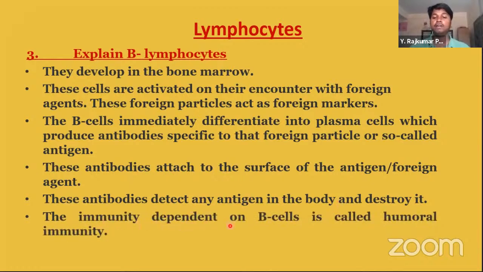The immunity dependent on B cells is called humoral immunity. See, the B cells are also called bone marrow lymphocytes. These bone marrow lymphocytes help in identifying and also producing the antibodies. Okay, B cells produce the antibodies, remember. And B cell activation or B cell immunity is so specific.